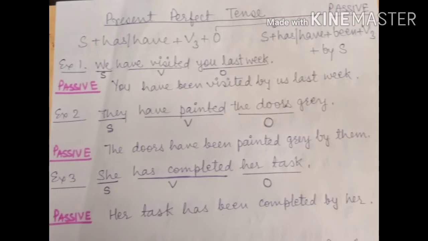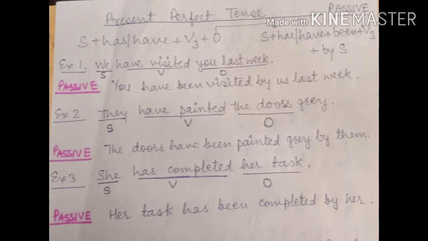Let's see present perfect tense. The structure of present perfect tense is subject, has, have, third form of verb and object. It will be changed into passive by using subject, has, have, been, third form of verb and by subject. First example, we have visited you last week. You have been visited by us last week.